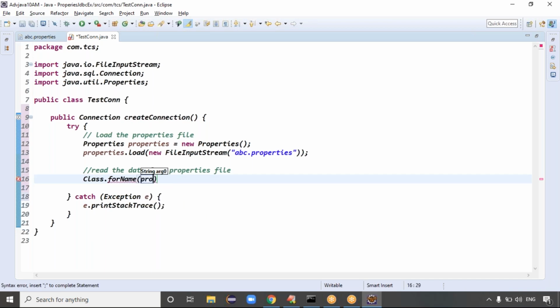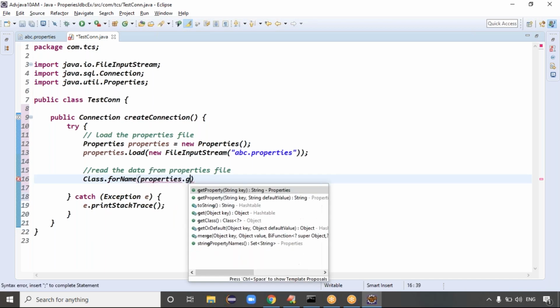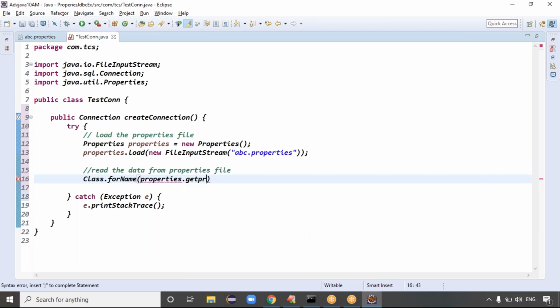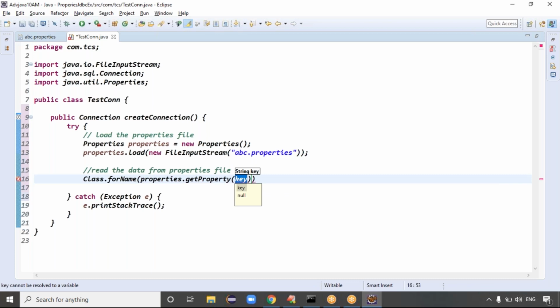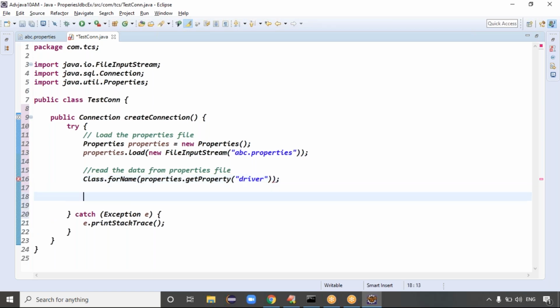To get the data from the property file, you can take the properties dot, which method do we have to use? The getProperty method. Properties dot getProperty of the property name we have to give. We want to load the driver, right? Driver means we have the driver property, right? Exactly. Clear now?